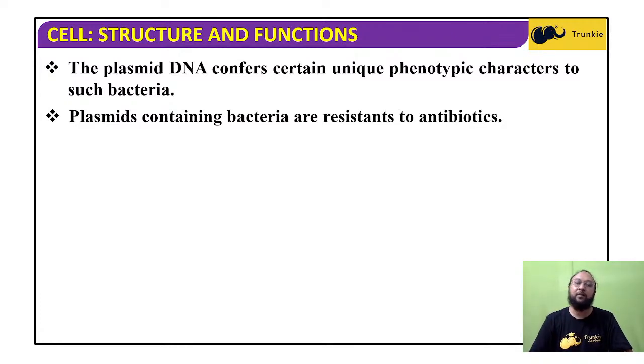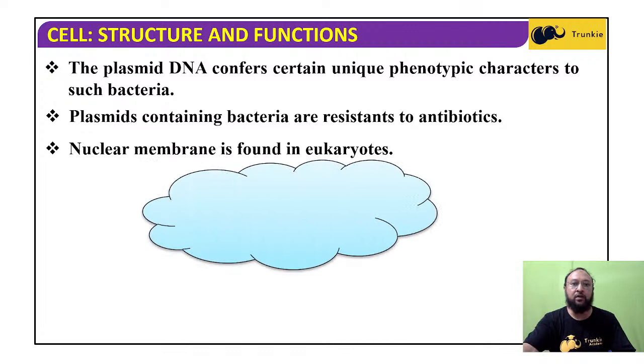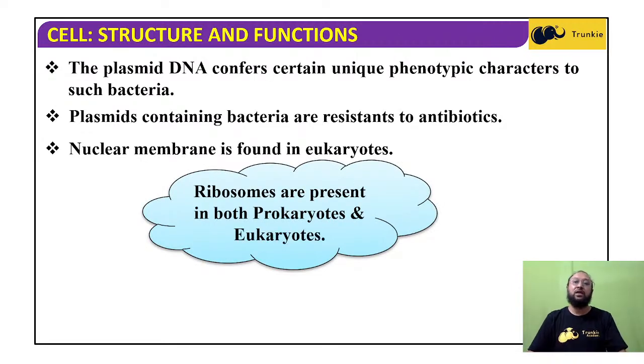Antibiotics are medicines, as you know. You will study them in detail in class 12, but you have already studied a little bit about antibiotics in class 9. Antibiotics are medicines or chemical substances that act against the life of pathogens. Bio means life and anti means against, to kill those bacteria. Plasmid-containing bacteria are resistant to antibiotics. Nuclear membrane is found in eukaryotes, so they are called eukaryotes.